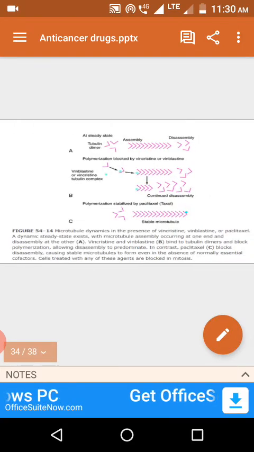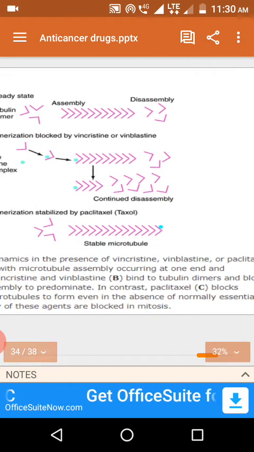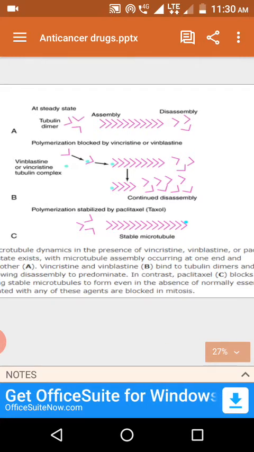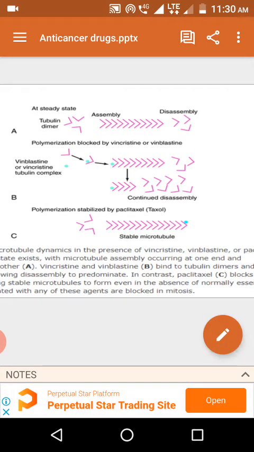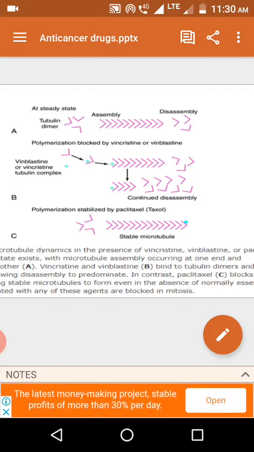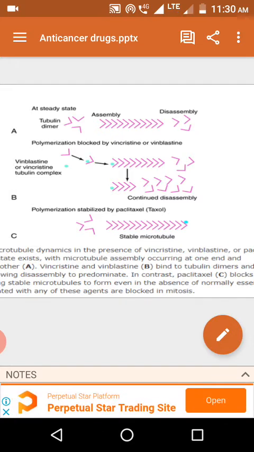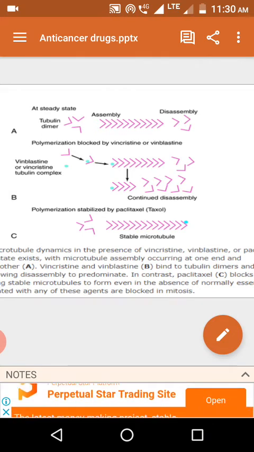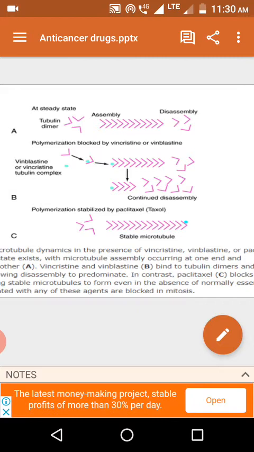When it comes to the mechanism of action, there is a representation with three pictures, A, B and C. In picture A, the pink color small structures are tubulin proteins.